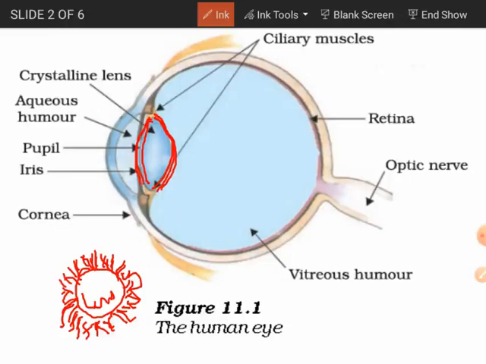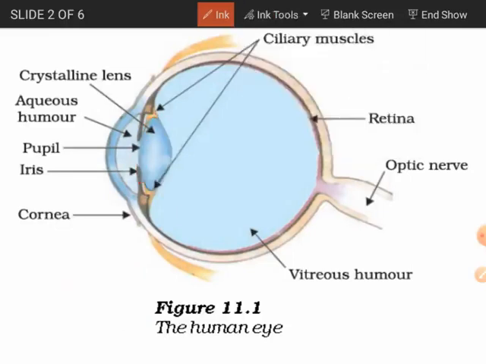Now you will see that the inner side is more curved than the front side. If I draw a part of the sphere for the front side, it will come out like this.